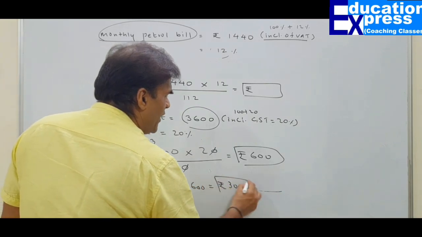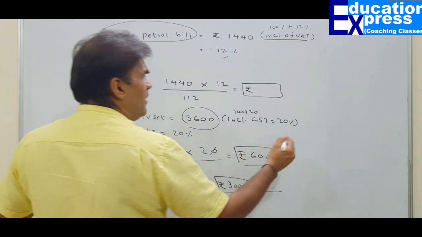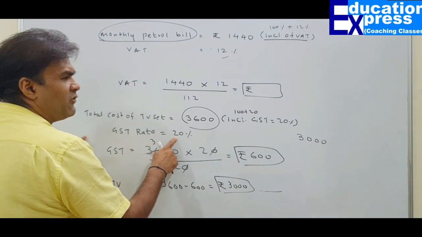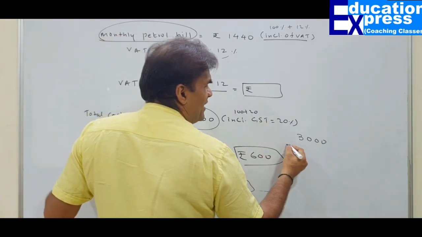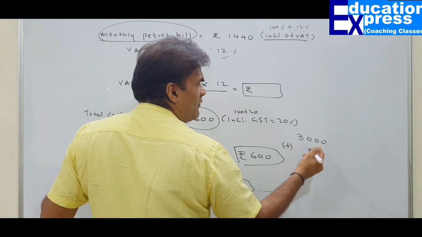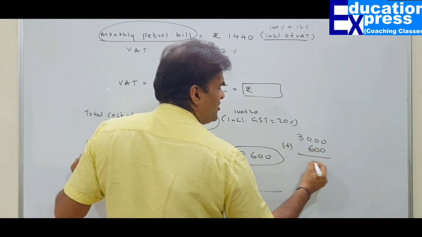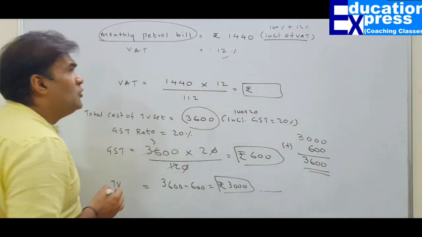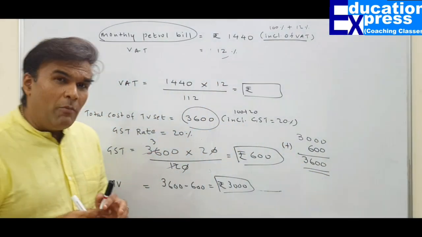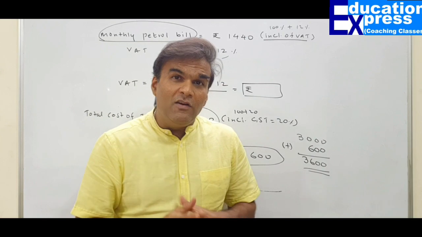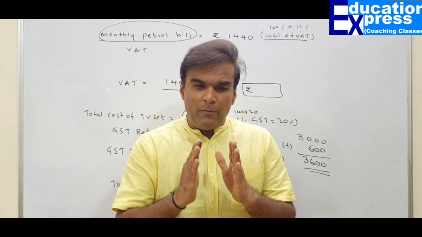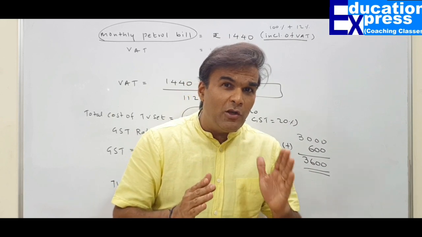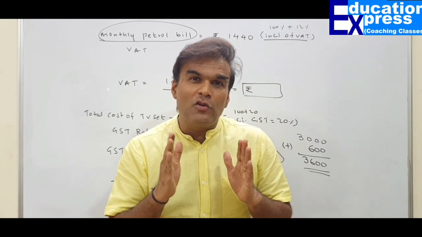If you want to verify your answer, you can verify it on 3000 rupees. If I have to charge GST of 20%, 20% of this would be 600 rupees. That's going to be 3600. So next time when you get your bill inclusive of tax, one must have the ability to divide the bill into the element of tax and the cost of the product.